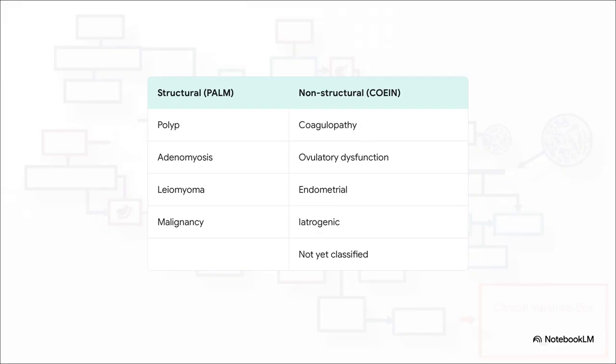Okay, so the absolutely crucial first step here is establishing our framework by separating structural etiologies from non-structural ones. We do this using the PALM-COIN acronym. The PALM side, the structural causes, are the things you can generally visualize or palpate, right? Polyps, adenomyosis, leiomyomas, and malignancy. Then, COIN isolates the systemic or non-structural issues: coagulopathy, ovulatory dysfunction, endometrial factors, iatrogenic causes, and the not yet classified bucket. Now, understanding this division is just step one, but knowing exactly when to aggressively screen for the M in PALM, malignancy, well, that's where things get tricky and where clinicians often stumble.